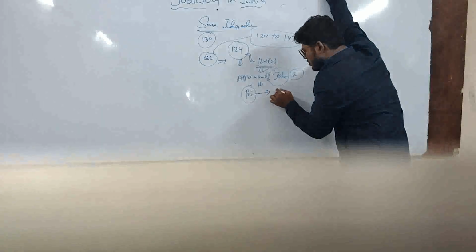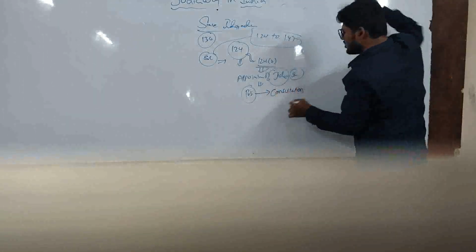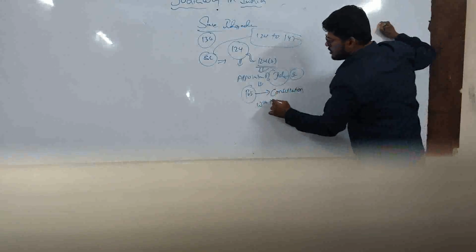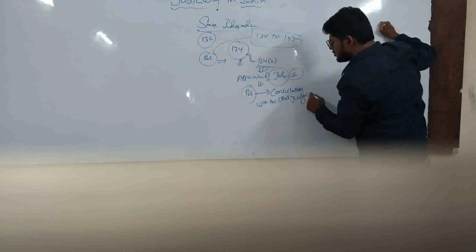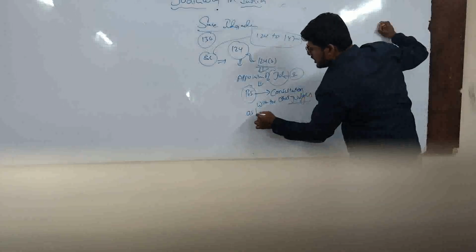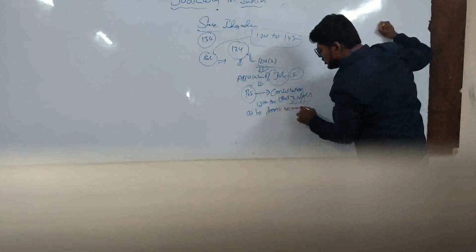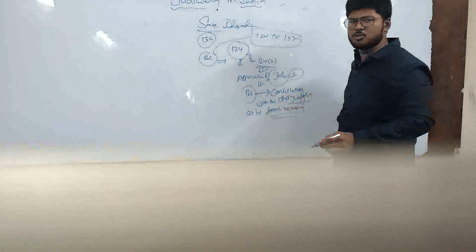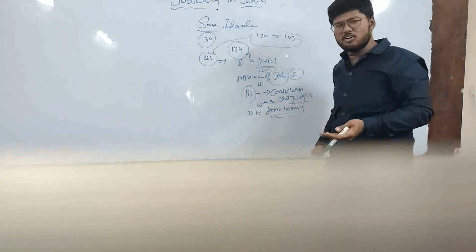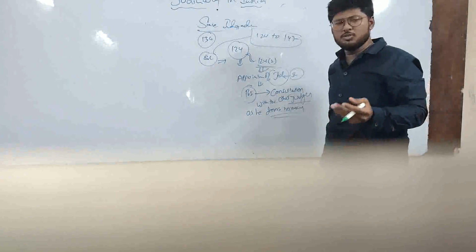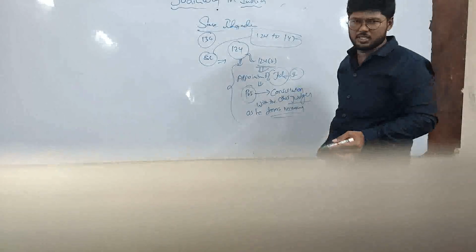On the basis of consultation with the other judges as he deems necessary. That means whoever he wants to discuss with, he can discuss with them, and then he can take his decision of appointing any judges in the Supreme Court. That is what is given in Article 124(2).